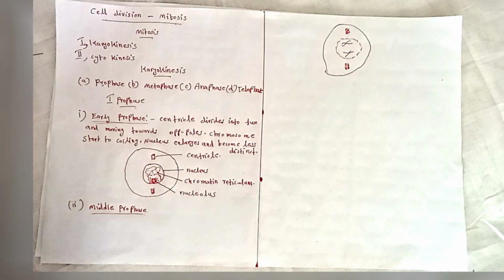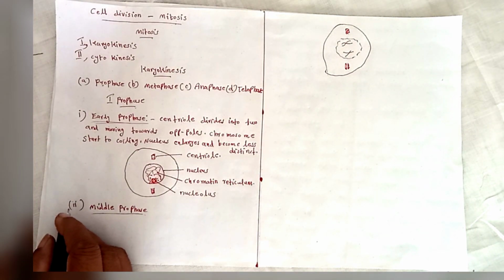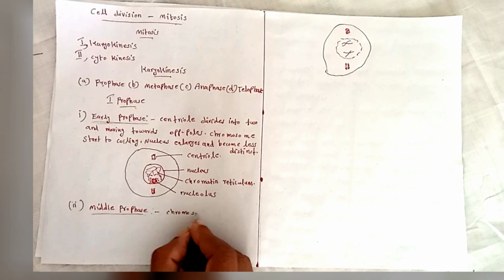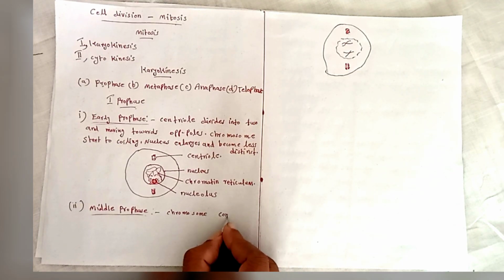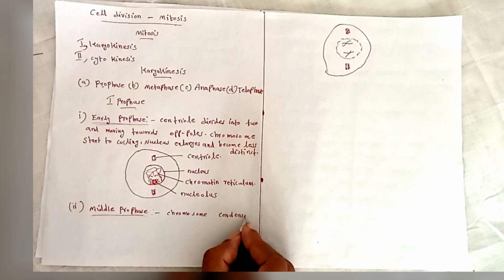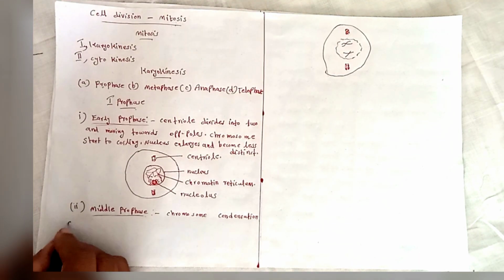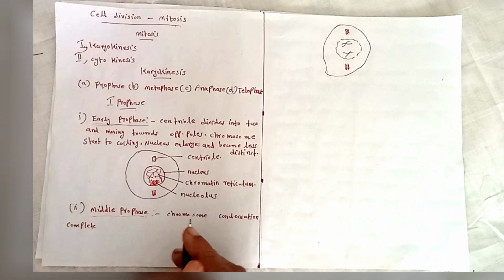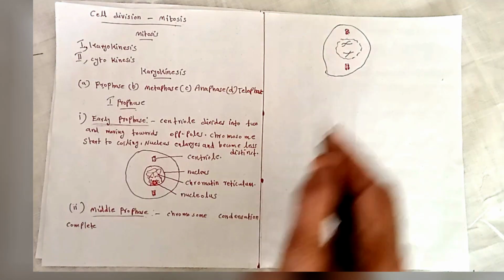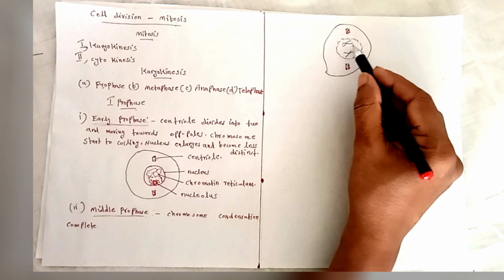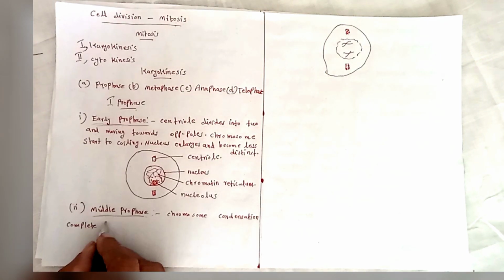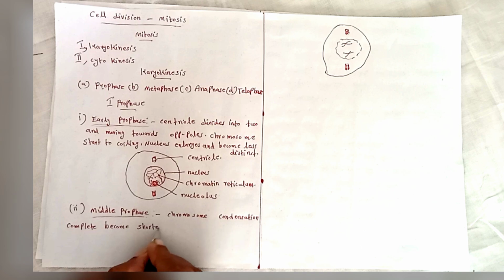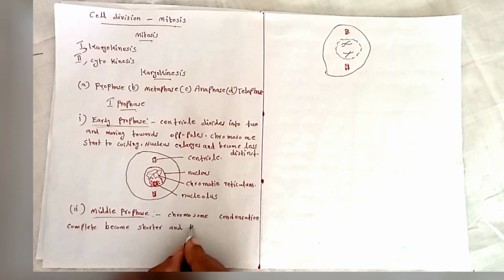In case of middle prophase, chromosome condensation completes. The chromosomes become shorter and thicker.